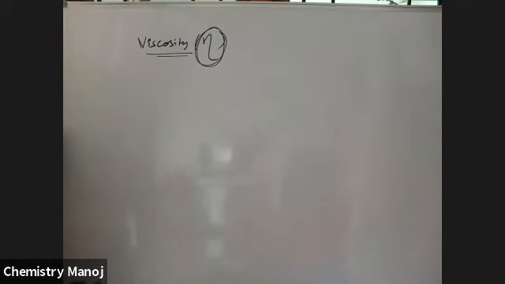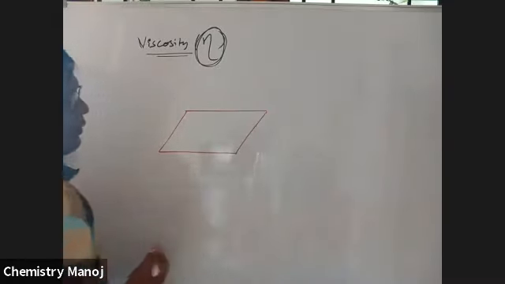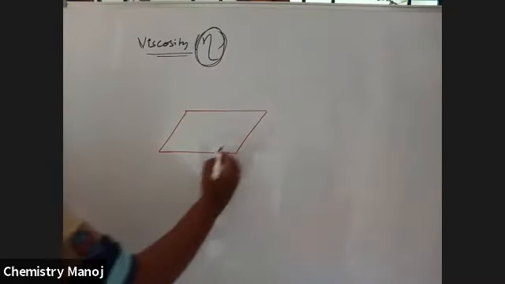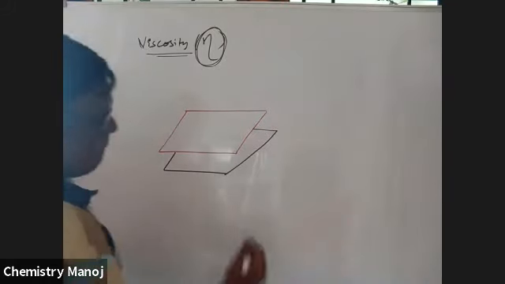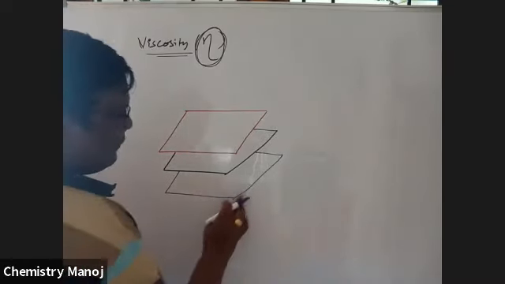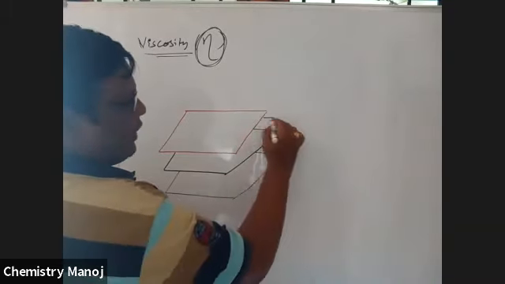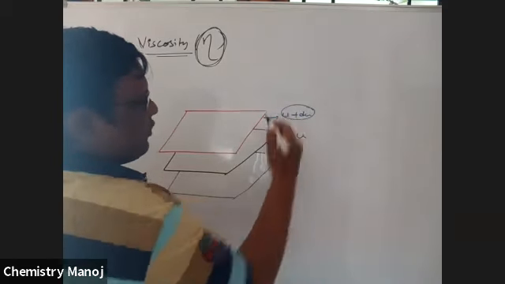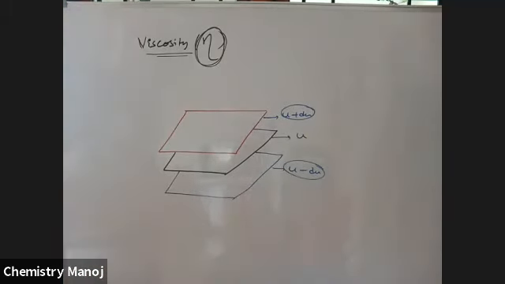See here, what are those three layers? This is the first layer. This is the second layer. This is the third layer. Let the velocity of the middle layer be u. Now the velocity of this one is u plus du, something more velocity. And this one is u minus du, something lower velocity. So u is the velocity of the middle layer, u plus du is the velocity of the upper layer, and u minus du is the velocity of the lower layer.